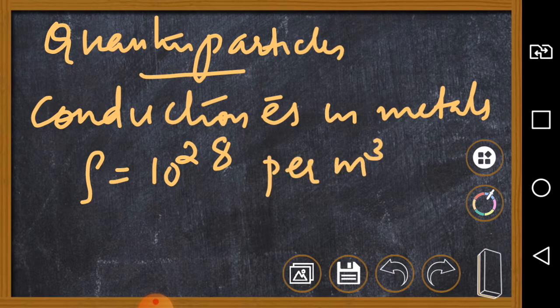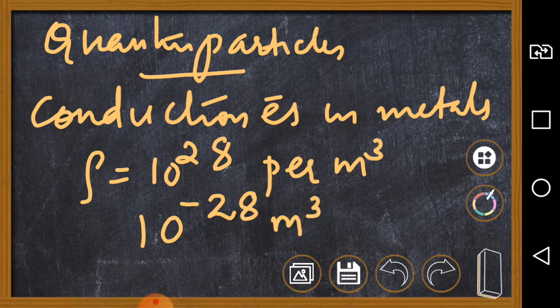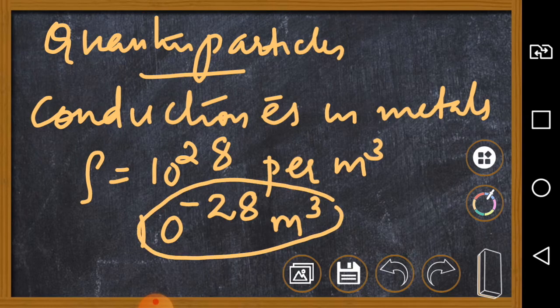So the volume available for one conduction electron is 1 by 10^28, that is 10^-28 meter cube. And then we calculate the volume of a conduction electron.